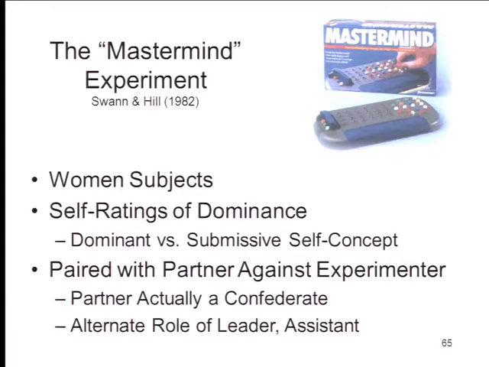Then they're paired with a partner to oppose the experimenter in a game of Mastermind. In fact, in this particular experiment, the partner that these women are paired with is actually a confederate of the experimenter. He's going to be behaving in accordance with a prearranged script. But again, as in the noise gun experiment, the people are going to alternate in the role of leader and assistant. So one of these women, on each turn of the Mastermind game, is going to make the decision as to how to play the game, what move to make next.